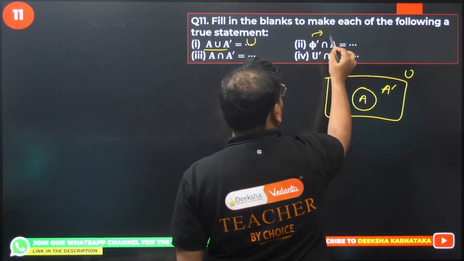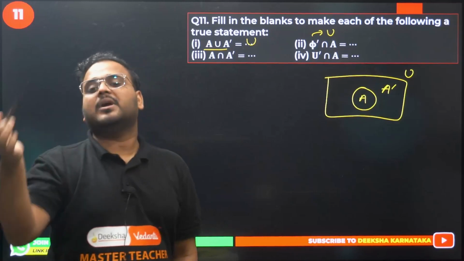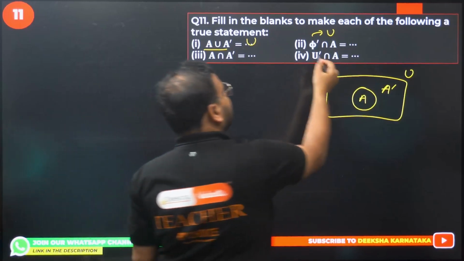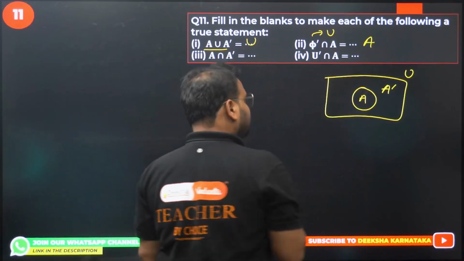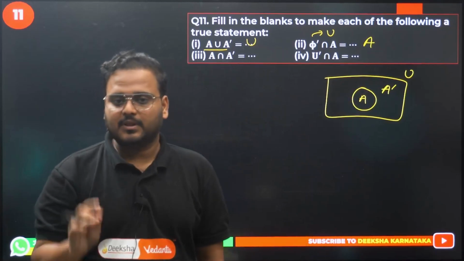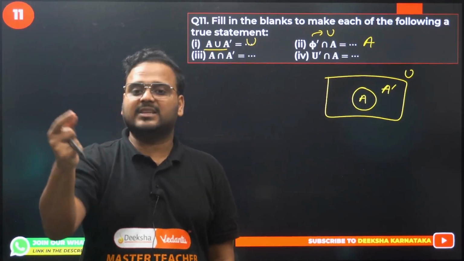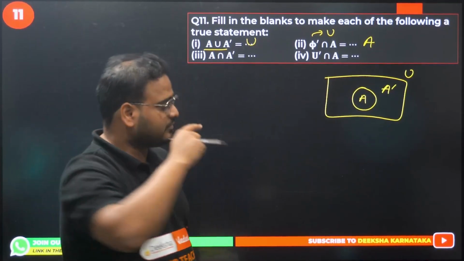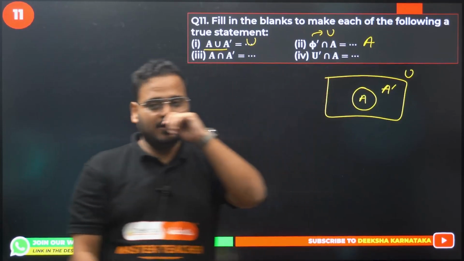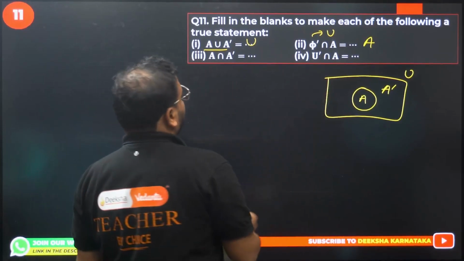Okay. Second one, intersection of, what does this mean? This means universe, right? Nothing complement is what? Everything. Everything intersection with A is what? Simply A. Nothing complement means universe. Null means nothing. Nothing complement means universe. Intersection of that with A is simply A.